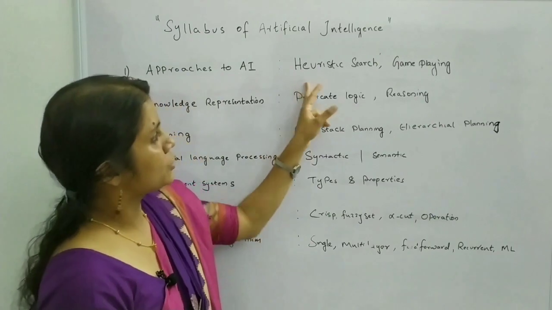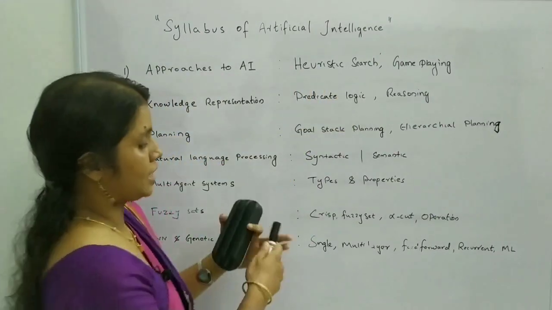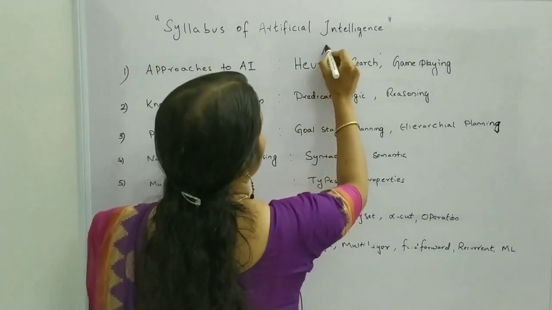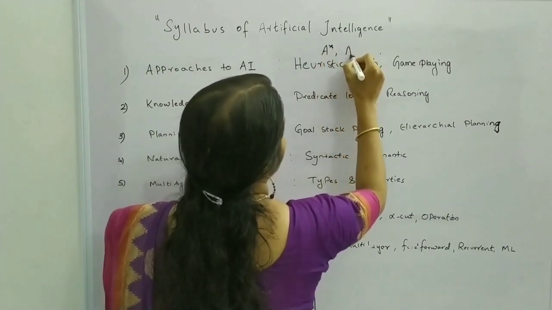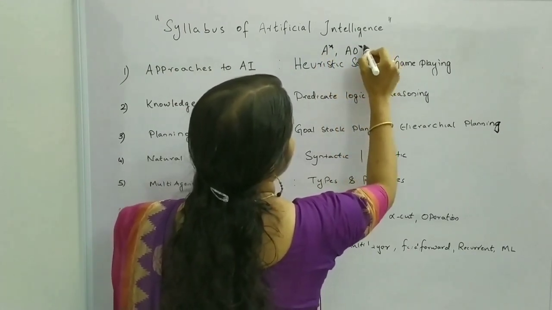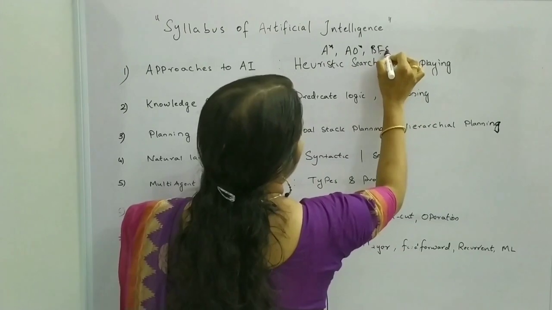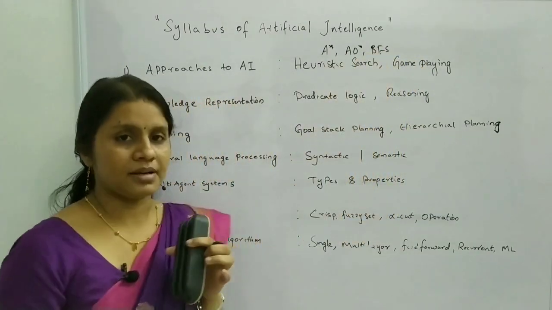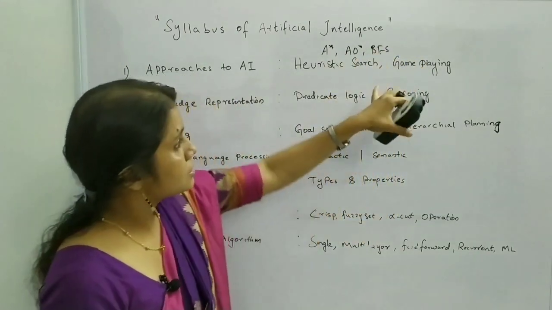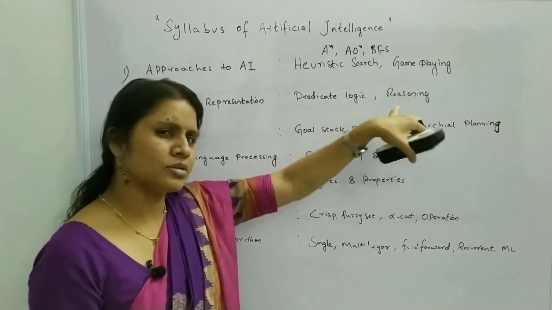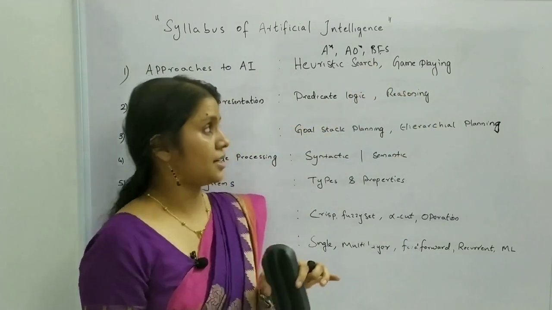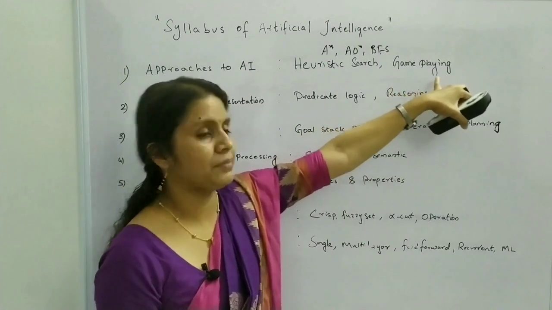And among this heuristic search, there are A star, AO star and BFS. These algorithms should be clearly studied. The hill climbing algorithm is also there, that should also be studied. Then the next section is game playing.